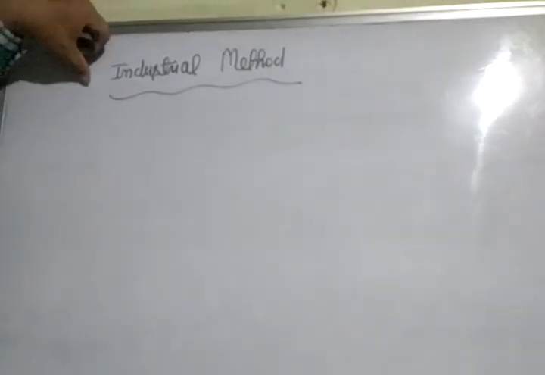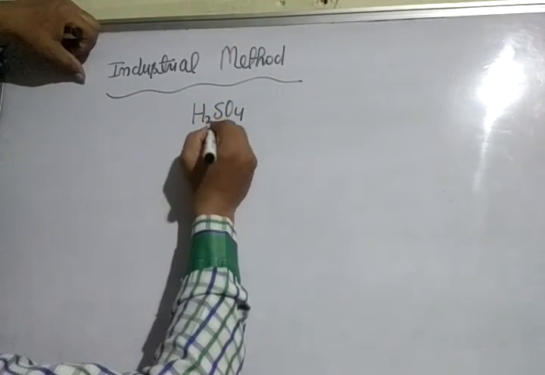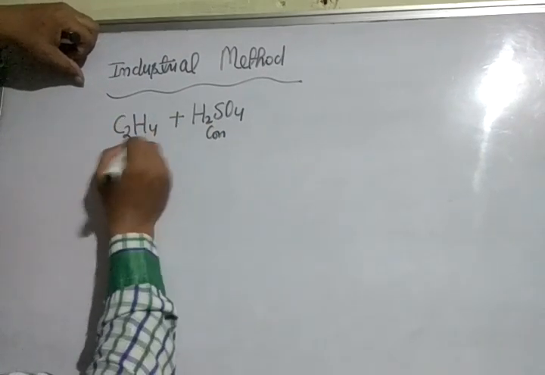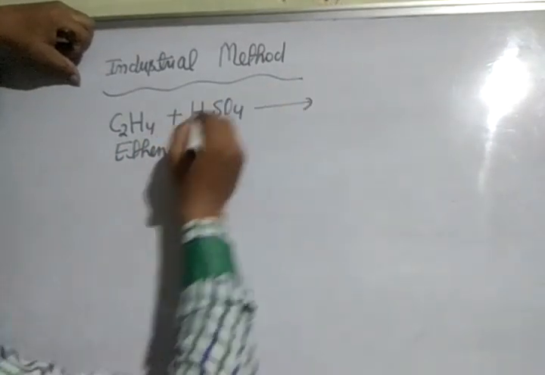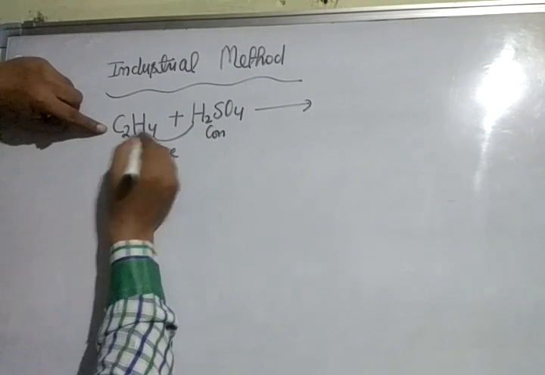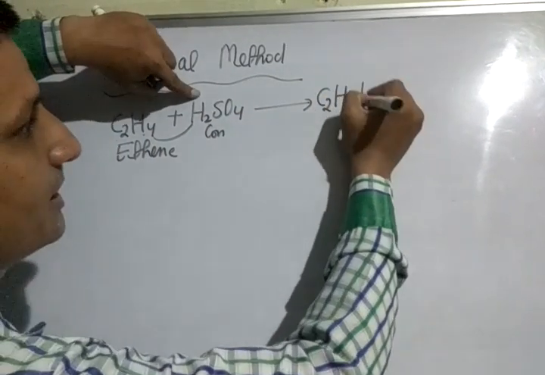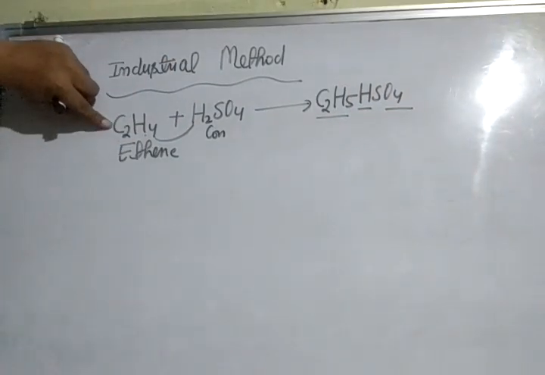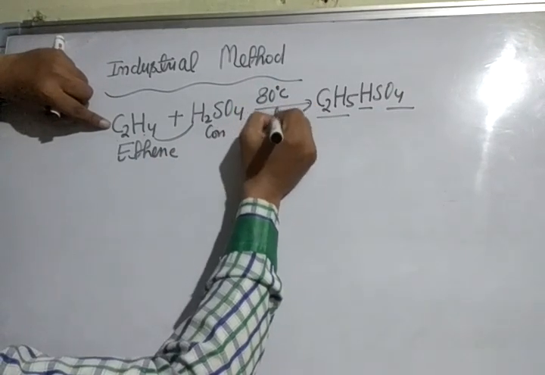In the industrial method, concentrated sulfuric acid, H2SO4, is added to ethene, C2H4. One hydrogen is attached here, and we get C2H5HSO4. The name of this is ethyl hydrogen sulfate. The reaction takes place at 80 degrees Celsius and 30 atmospheric pressure.